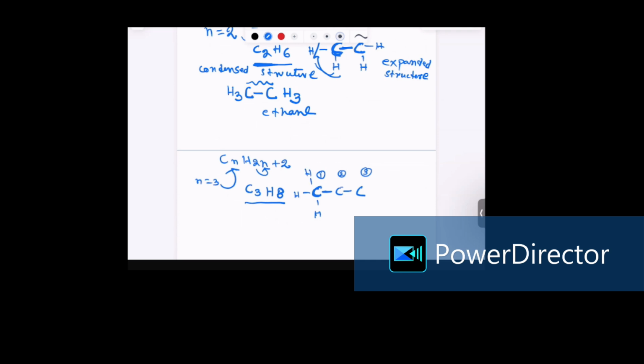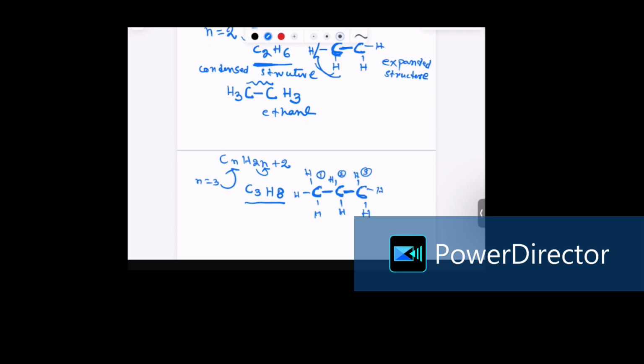For the middle carbon, this carbon is not a corner carbon. The middle carbon already has 2 bonds, so we need only 2 more bonds, because altogether carbon needs 4 bonds. So 2 hydrogen over here, and then this carbon 3. The third carbon is a corner carbon. Always the corner carbon already has only 1 bond, so it needs 3 more hydrogen. So altogether, each carbon here has 4 bonds. This is the expanded structure of the alkane with the general formula C3H8.